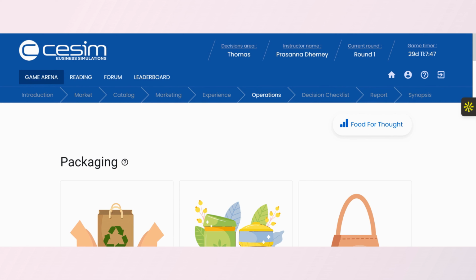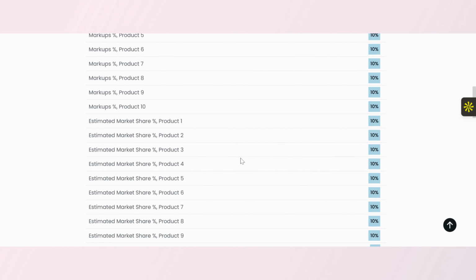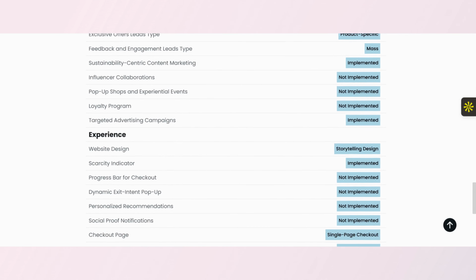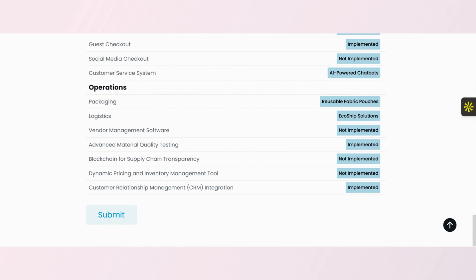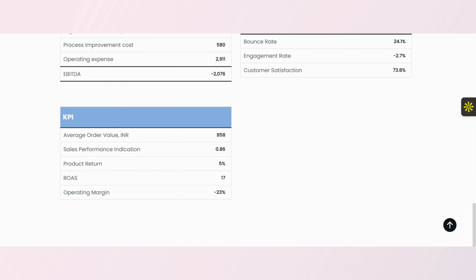After making all our decisions, we visit the decision checklist to review the choices we've made. If we wish to revise any decision, we simply navigate back to the respective decision-making area. Once we are satisfied with our decisions, we submit them by clicking Submit and Confirm. By selecting Save and Proceed.